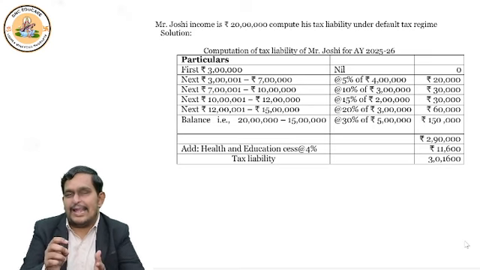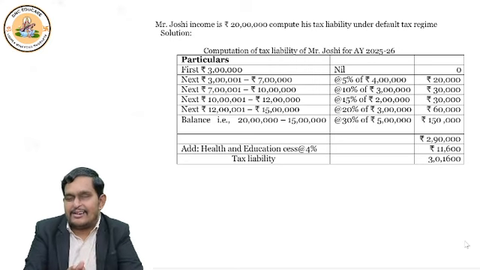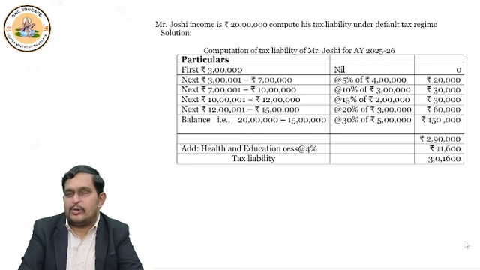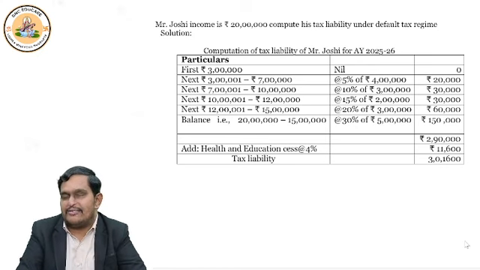Now 10 lakhs to 12 lakhs. Now higher limit is 12 lakhs. 12 minus 10, 2 lakhs difference. 15% is the rate. So 2 lakhs into 15%, 30,000 will come. Right? Now, let's come to the next level. 12 lakhs to 15 lakhs. Higher slab minus lower slab, 15 lakhs minus 12 lakhs, 3 lakhs is the difference. And what is the rate? The rate is basically 20%. So 3 lakhs into 20%, 60,000 will come.